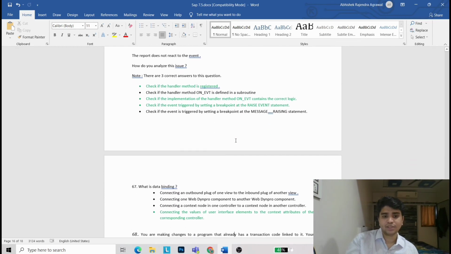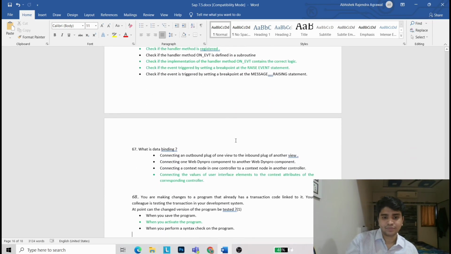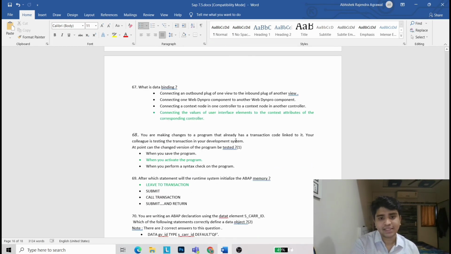Now 67th question. What is data binding? Connecting the value of a user interface element to the context attribute of the corresponding controller. Now coming to the 68th question. You are making changes to a program that already has a transaction code linked to it. Your colleague is testing the transaction in your development system. At what point can you change the version of the program being tested? When you activate the program.